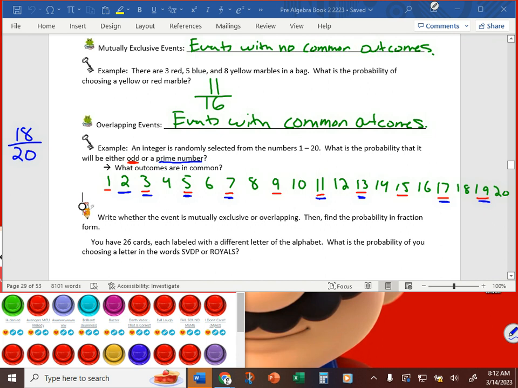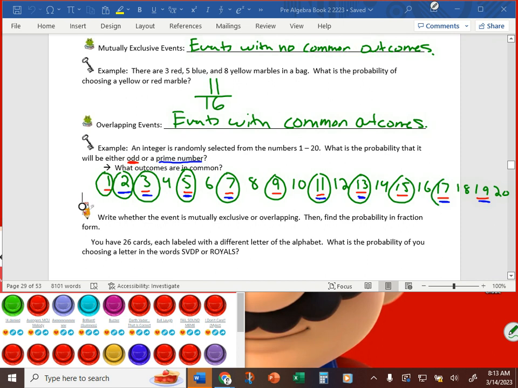So here's an example of overlapping events. All of these numbers that have the red and the blue line, I can only count one time. So I count 1 one time because it's odd, 2 one time because it's prime, 3 only one time because we don't want it to overlap. We don't want to count that 3 twice. There is only one 3 between 1 and 20. Even though it counts in both sets, we only want to count it one time.